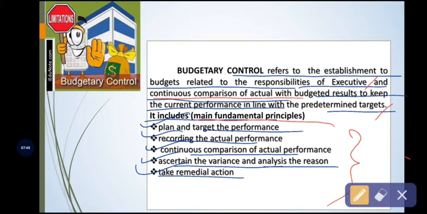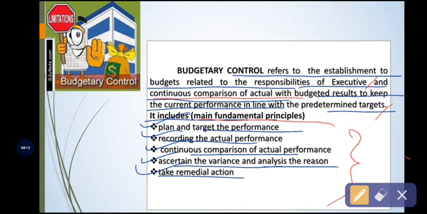It ultimately helps to know whether the actual result reaches its standard or not. If not, then the organization thinks in another way to reach that standard or target result.